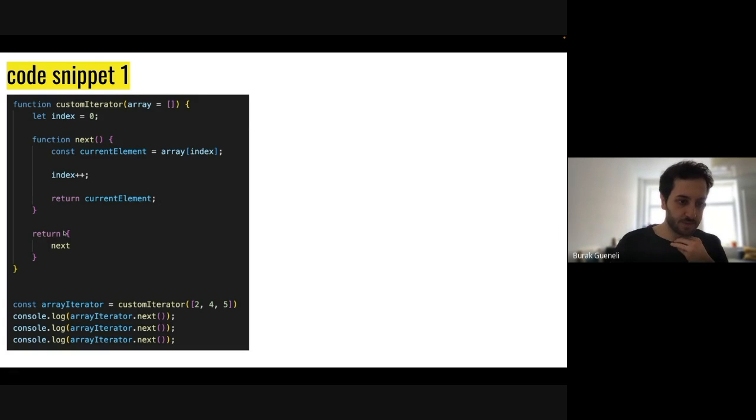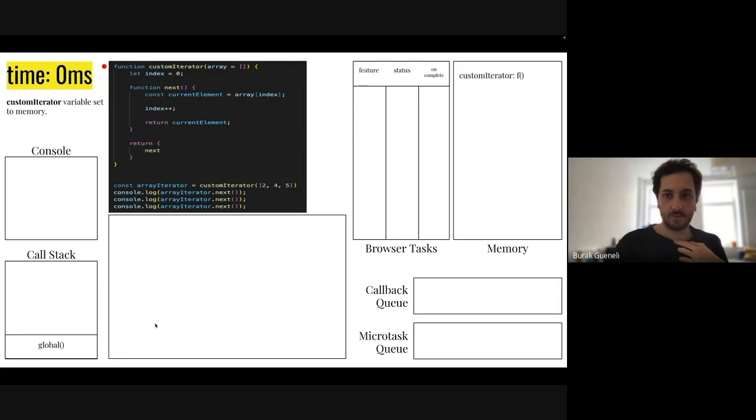At the end of the function, we are returning an object, and this object is including the function that we defined just now. After this function, as we can see here, we are defining a variable called custom iterator. We are calling it with an array, and then we are running array_iterator.next. So we hope that each time we run this line, we will get a value from this array, like 2, 4, 5 in an order. So let's start running our code.